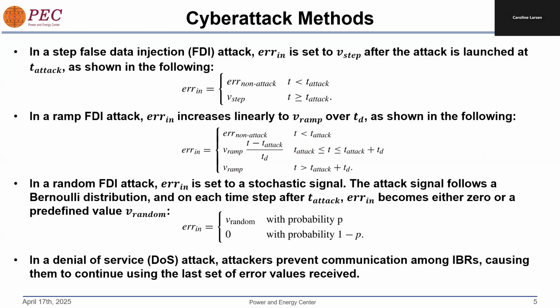Lastly, in a denial of service attack, attackers prevent communication among IBRs, forcing them to continue using the last set of error values received. If the error values were received during a transient, they may be severe, causing overvoltage or undervoltage in the system.